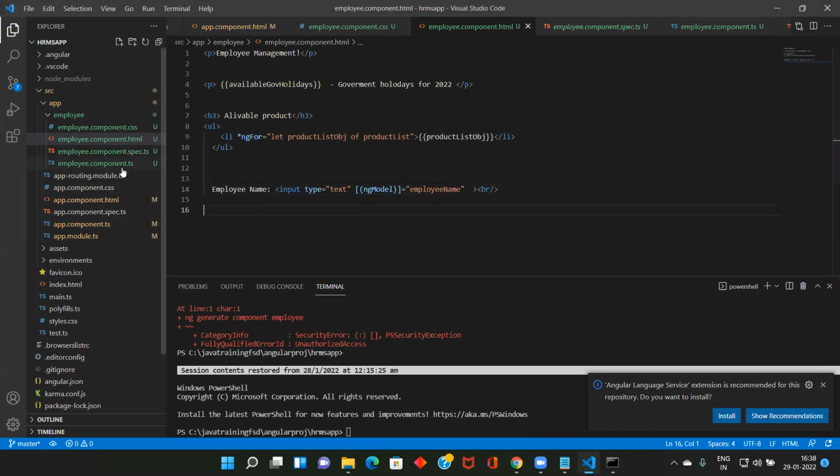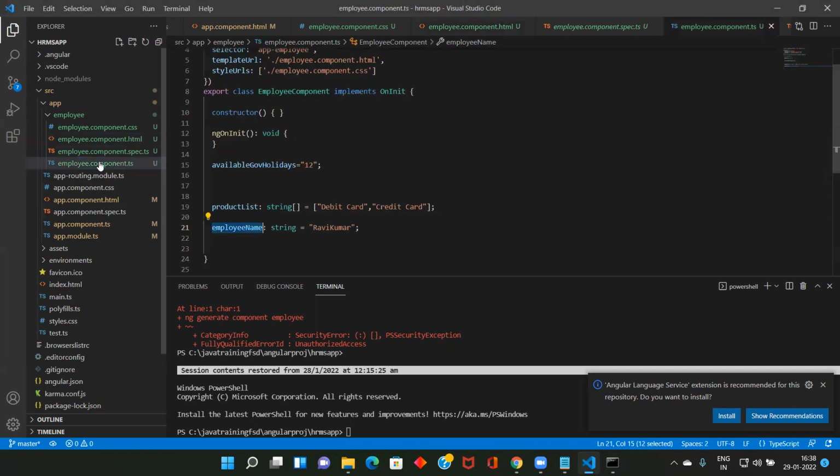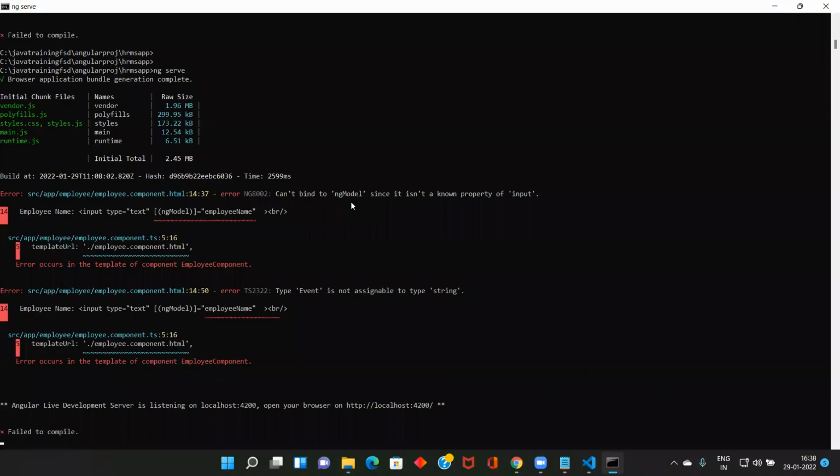Okay, so I go here. Here the string is Ravi Kumar. It is here. The constructor is there. The variable is declared. See what is the error? Here you are getting an error: cannot bind ngModel since it is not a known property of input. ngModel equal to employeeName.